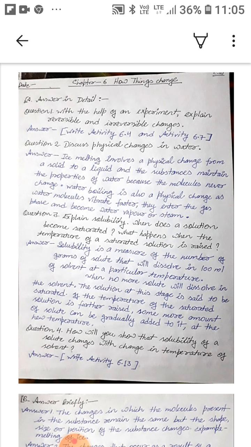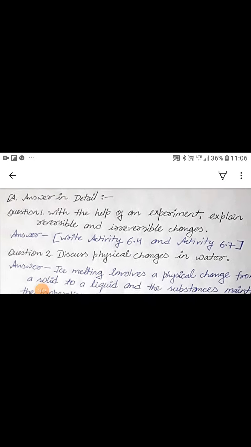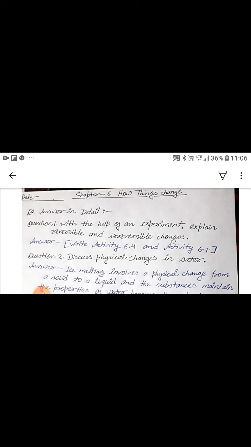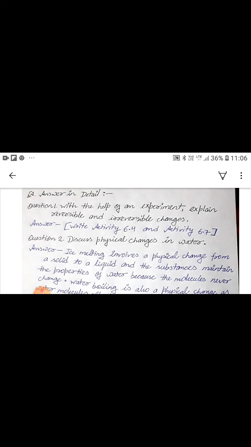Question 1, here you can see, with the help of an experiment, explain reversible and irreversible changes. So in question 1 you have to write activity 6.4 and activity 6.7 as answer.